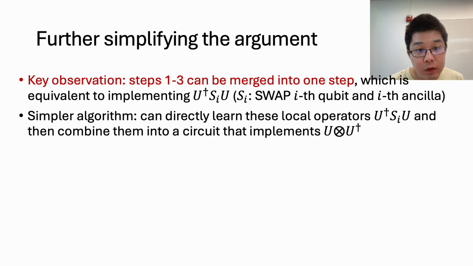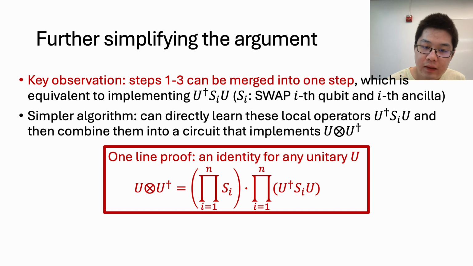So now we will show that there is actually a simpler algorithm. So instead of learning local inversions, we can actually directly learn these local operators U dagger S_i U and then combine them into a circuit that implements U tensor U dagger. So next I will explain the second half of the sentence, how to combine them into a circuit, which is via this simple identity which holds for any unitary U, where we have U tensor U dagger equals a product of swap operations times a product of U dagger S_i U.